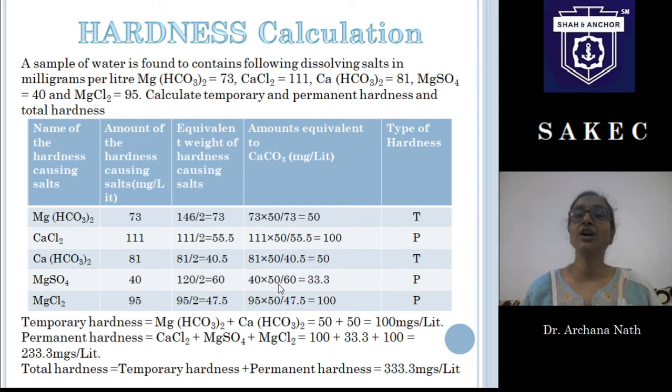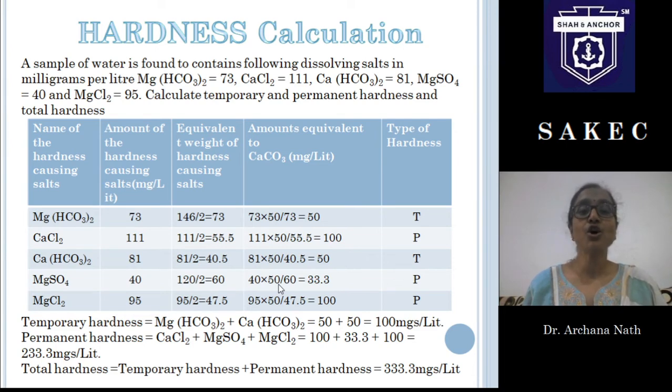Then we will convert all the amounts of these hardness causing salts to the equivalent amount of calcium carbonate, and lastly, the last column says which type of hardness these salts will produce. So first we will start with magnesium bicarbonate. It has been given that magnesium bicarbonate is present at 73 milligram per liter in this sample.